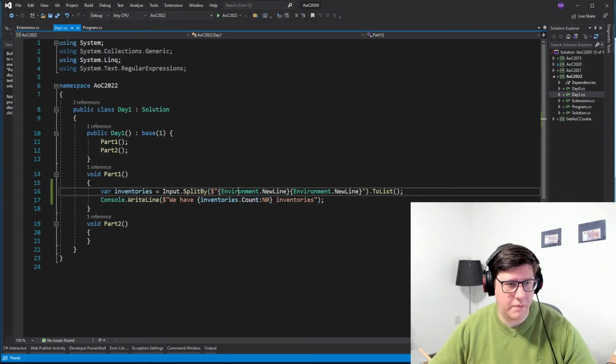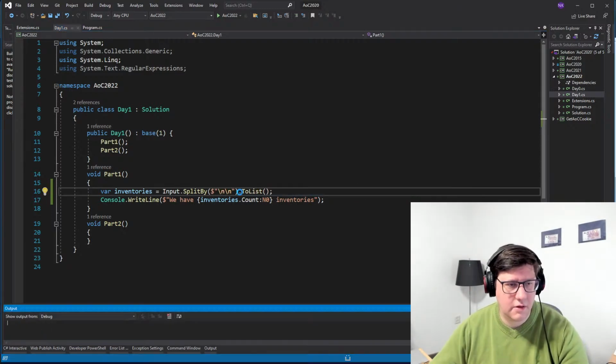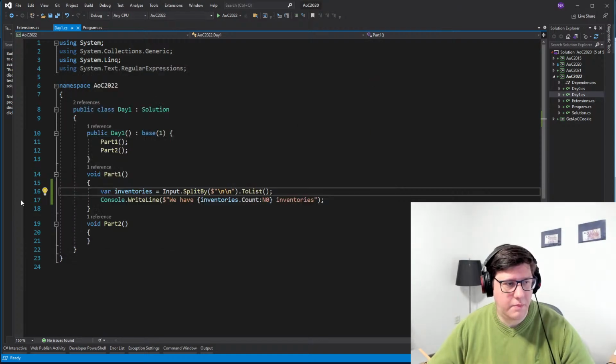Okay, so it's probably not the environment new line, but just Unix new lines. So we'll try this. And then we have 247 inventories. That's a lot. So let's set a breakpoint and look at them.